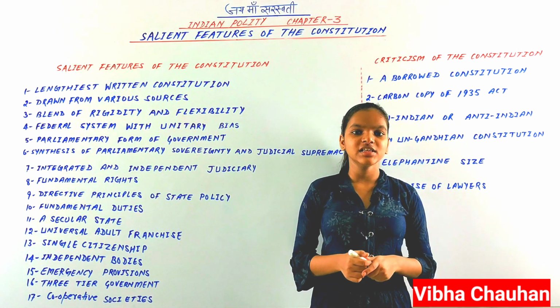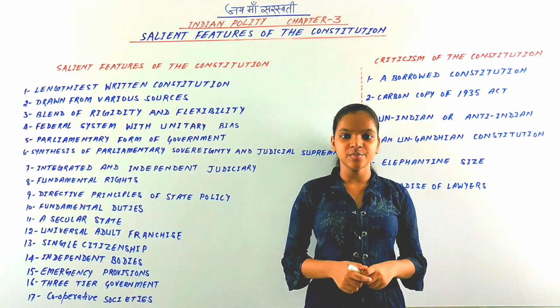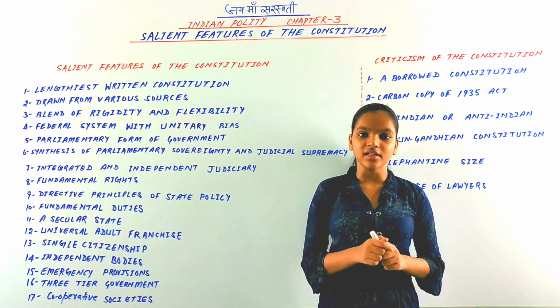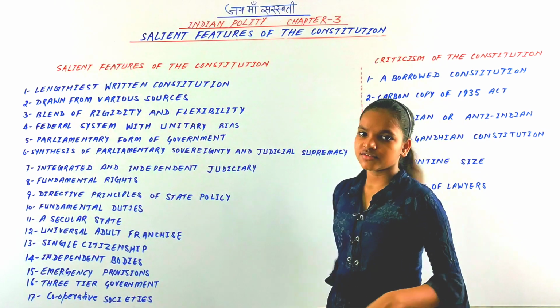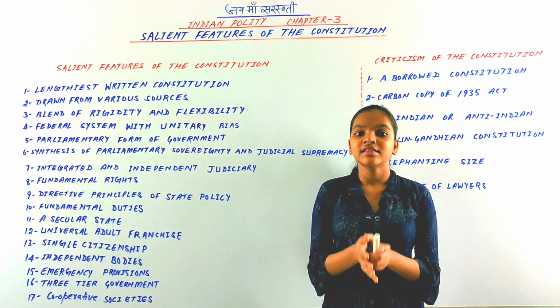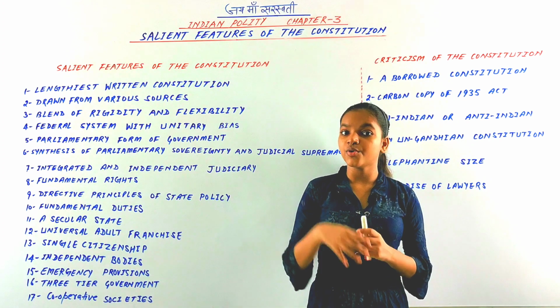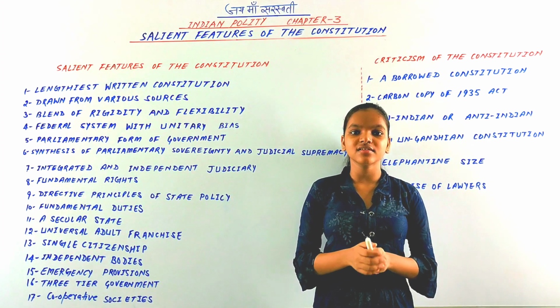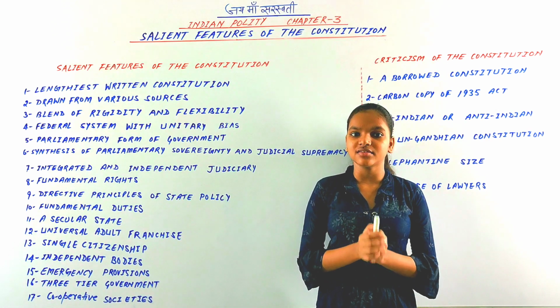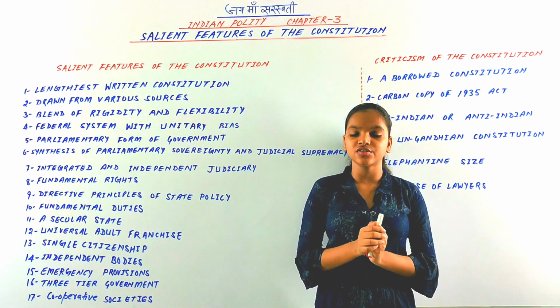So today I will explain chapter 3 from the Indian Polity book written by M. Lakshmikant, and the chapter is Salient Features of the Constitution. You know that the Indian Constitution is unique in both its content and spirit, and in this chapter we will discuss the salient features of the Indian Constitution.